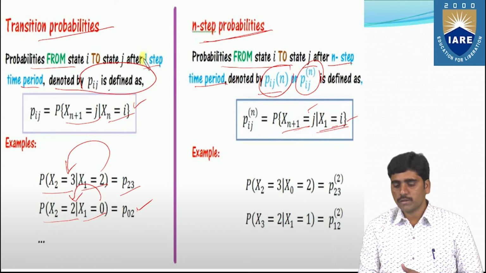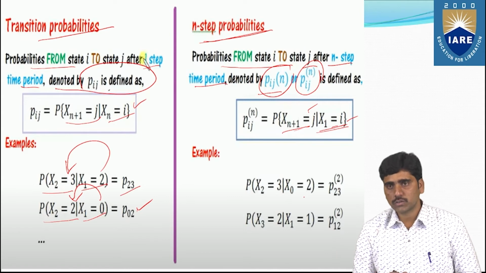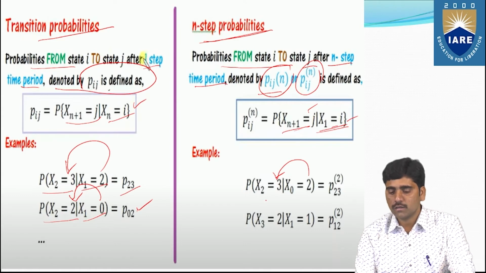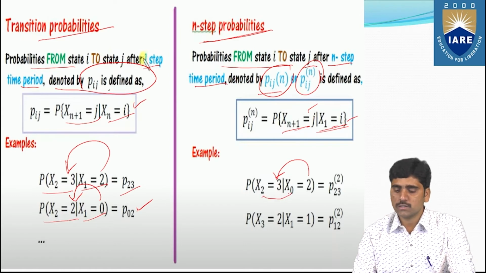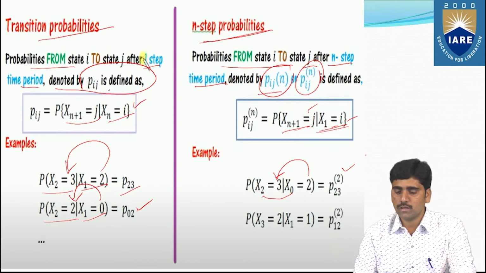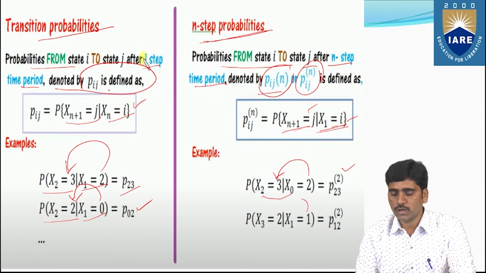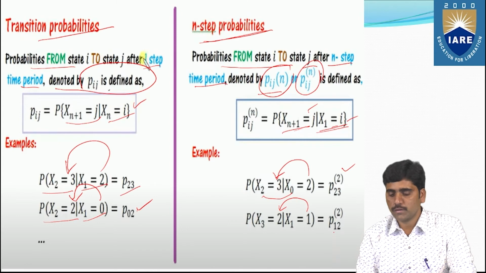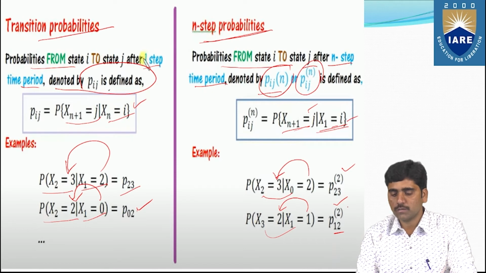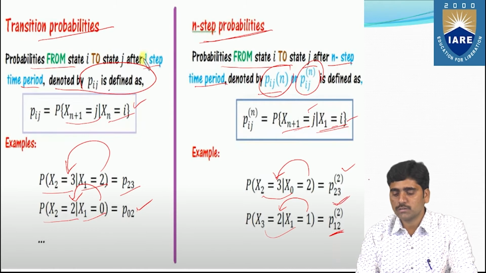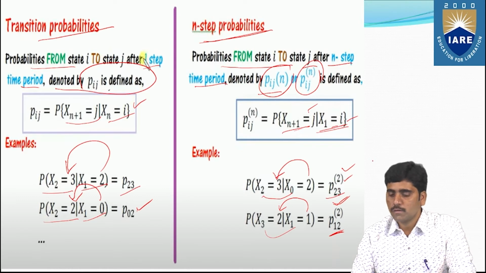Consider the example P(X_2 = 3 | X_0 = 2): the transition from 2 to 3 has a difference of 2 minus 0, which is 2. Similarly, P(X_3 = 2 | X_1 = 1): the transition from 1 to 2 has a difference of 3 minus 1, which is 2. So by the memoryless property, both have the same value.